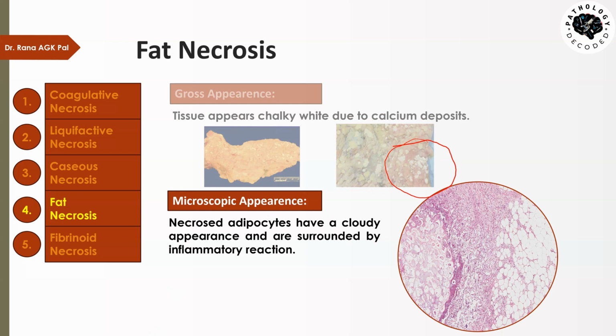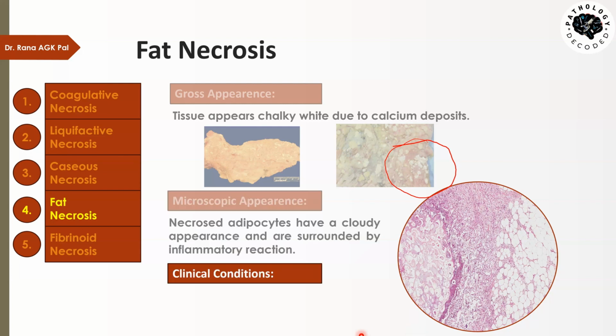Remember, in necrosis there is always going to be inflammation, or inflammatory cells or the phagocytic cells are always going to be present. If you remember from your histology, fat tissue appears as empty clear spaces inside the cell. This is due to the processing mechanism which we undergo when the tissue is processed to make a slide. All of the fat is dissolved, and so fat cells appear as very clear roundish areas. But if there is a fat necrosis, then we will see that they become cloudy, or that clearness is lost and they now appear turbid looking over here. So that is the microscopic appearance.